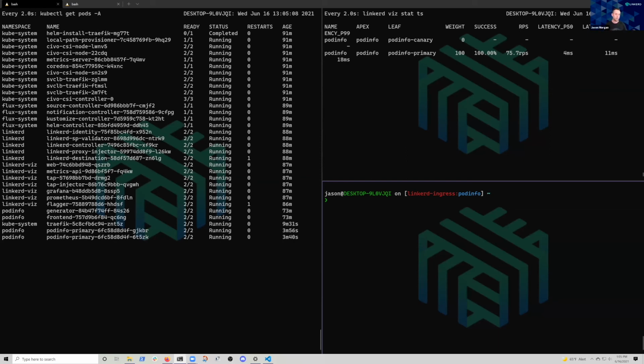So I would say that in the case of your average database, you're not going to get a performance gain by adding Linkerd. What you're going to get is TCP level metrics from those applications. You're going to get connection data that you can use, and you're going to get that certainty that you have it encrypted.